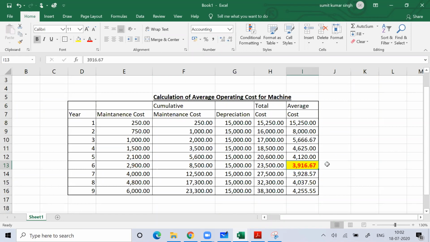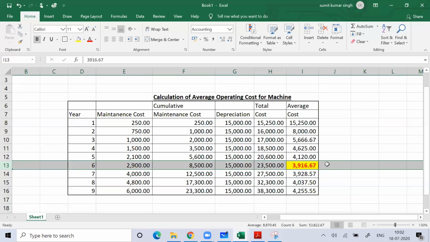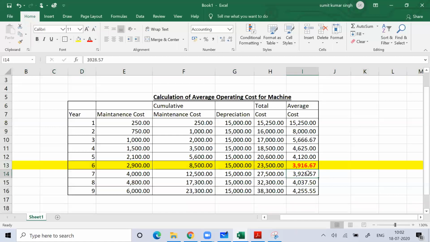But if you notice that after year 6, on year 6 the minimum value is there for the average cost per year. On year 6, after that the average cost per year is increasing, so it means it is high time you should replace your existing machine. It means you should replace your machine after 6 years.